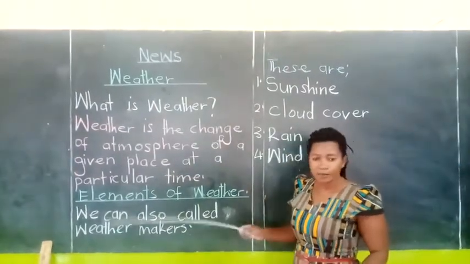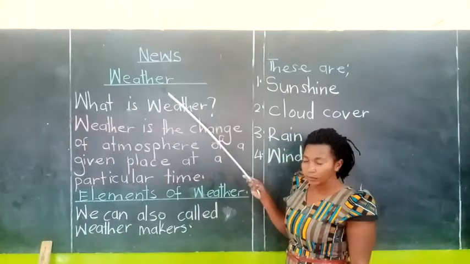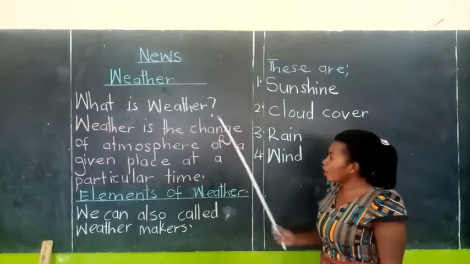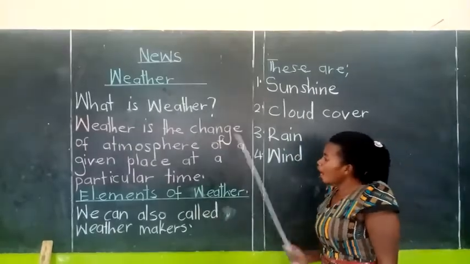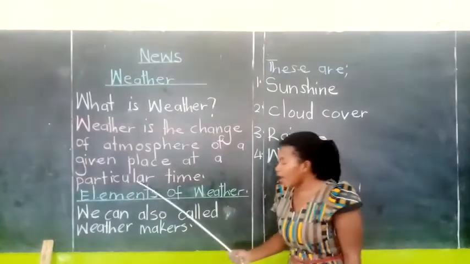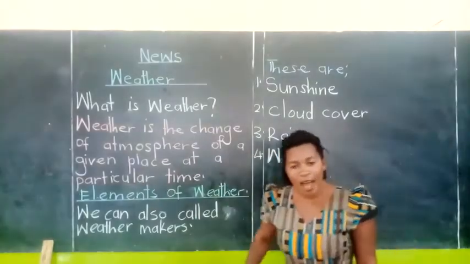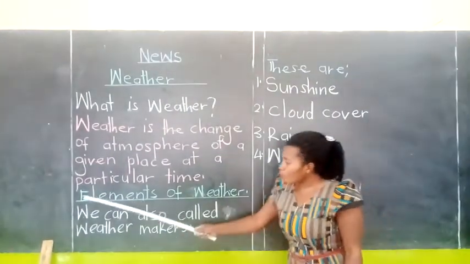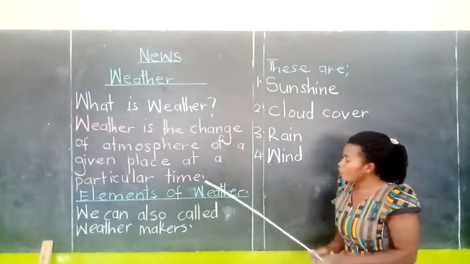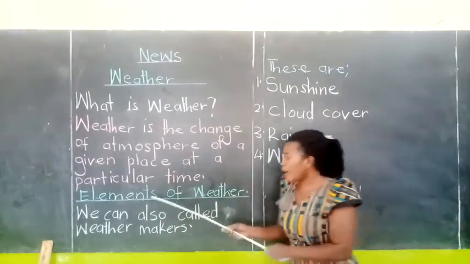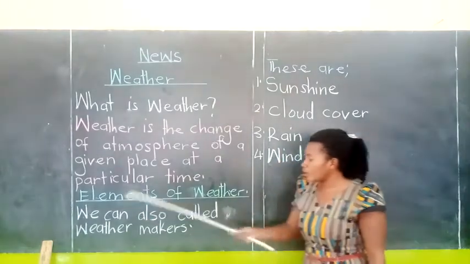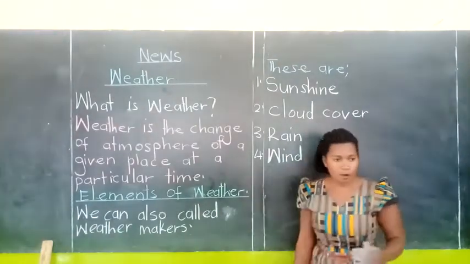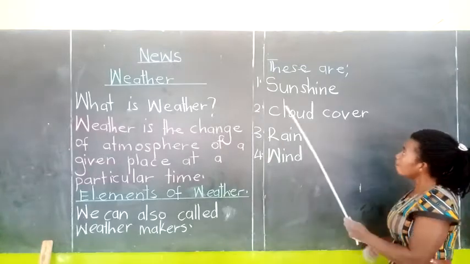Let us read through our work today. We are reading together. Read with me. Weather. What is weather? Weather is the change of atmosphere of a given place at a particular time. That is weather, so you have to put it in your head. We also have the elements of weather. We can also call them weather makers.